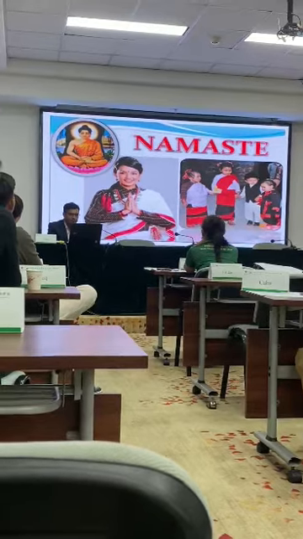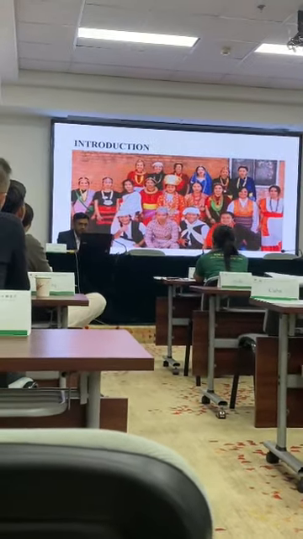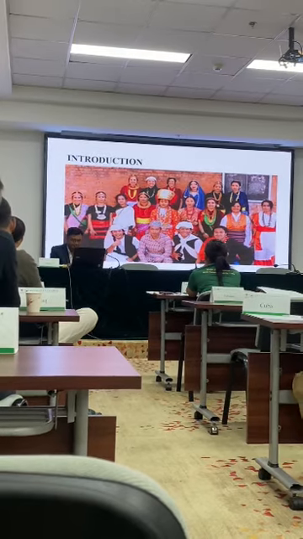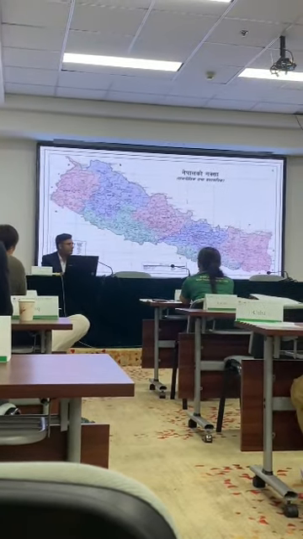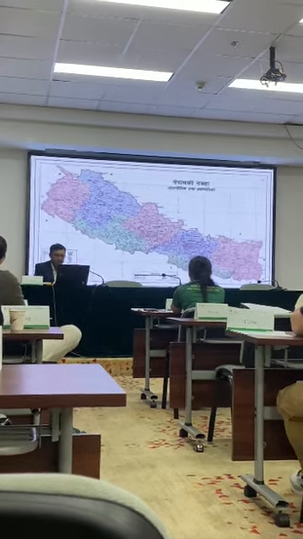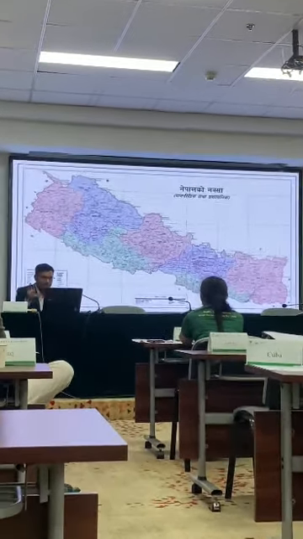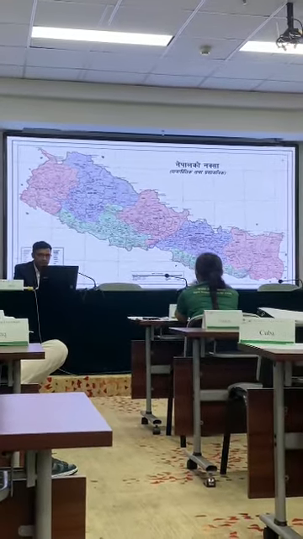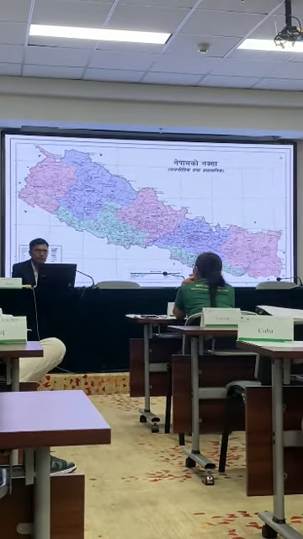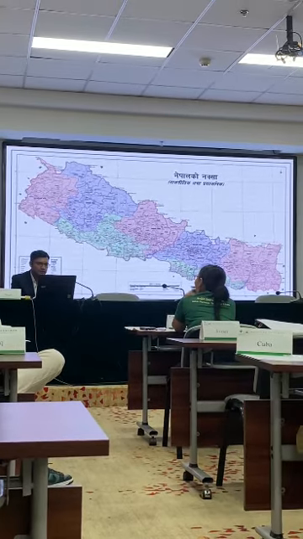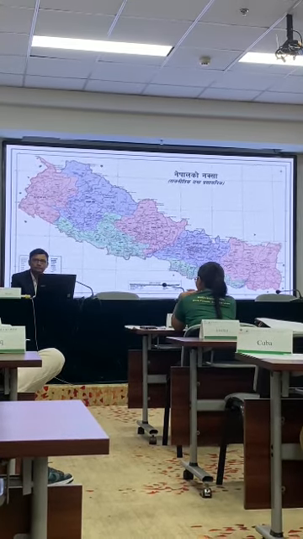I was born in Nepal, and this is our traditional clothes. And this is a map, like a brick, and this is the inner part of the border. And we share northern border with China, and east, west, and southern border with India.